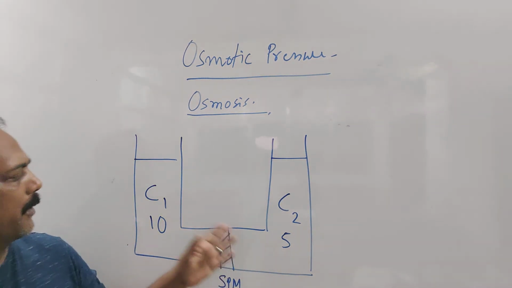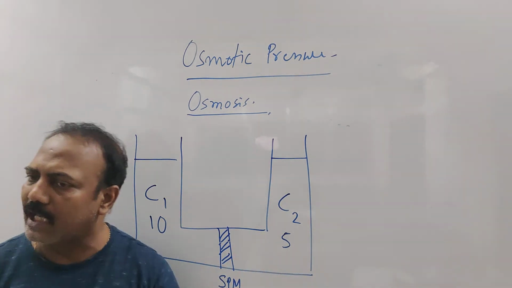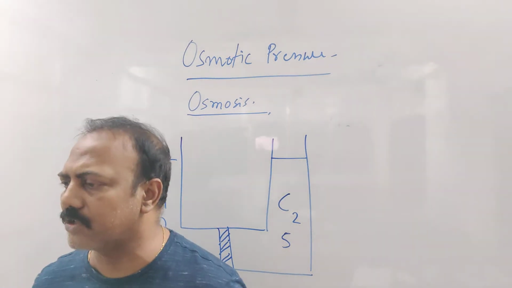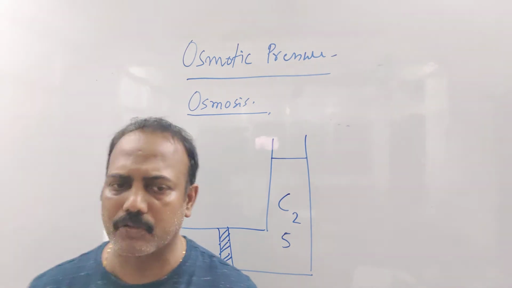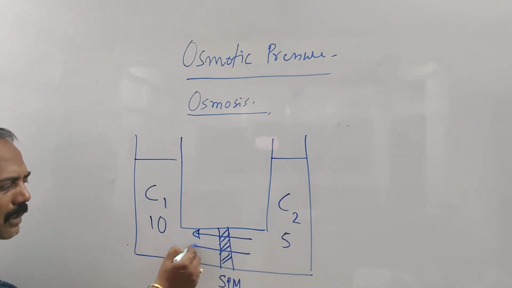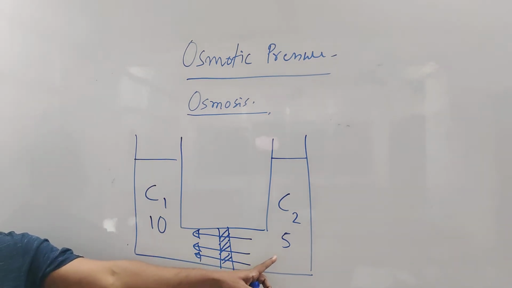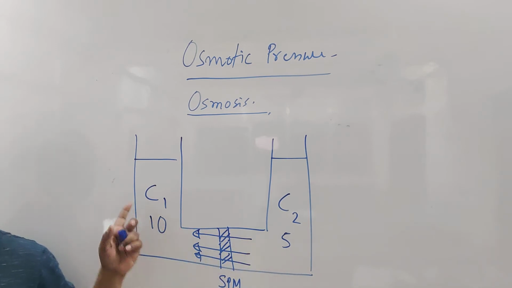Okay. So यहाँ पे add होना है, right? 10 में water add होना है, yes. और 5 से क्या होना है? Water निकालना है, right? If the water goes out from 5, then the concentration will increase. चीनी ज़्यादा हो जाएगा. Yes or not? Okay, the water should flow. From where to where should the water flow? The water should flow from here to here, right? Yes or not? Okay, that means from which concentration to which concentration? From the lower concentration to the higher concentration. Yes? So, what is osmosis?